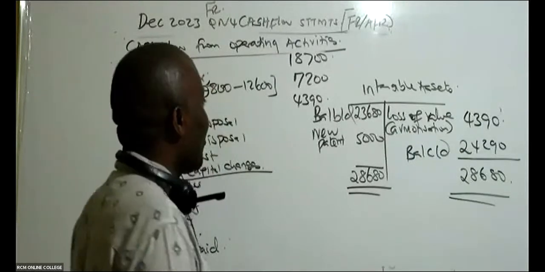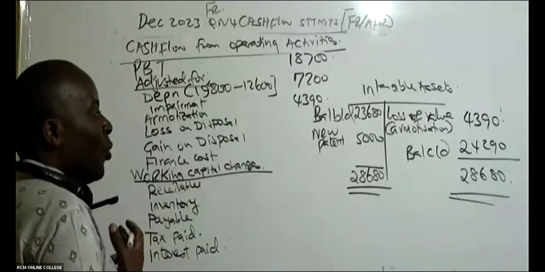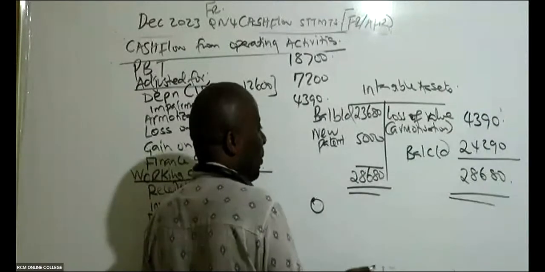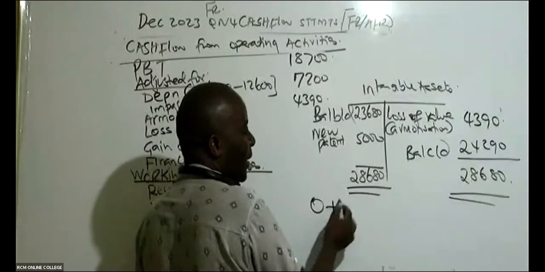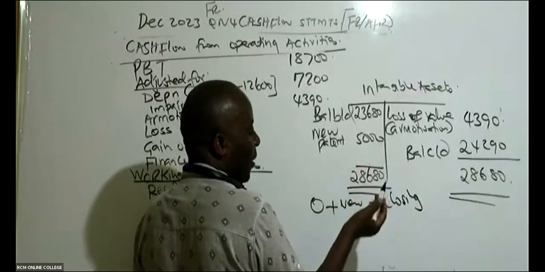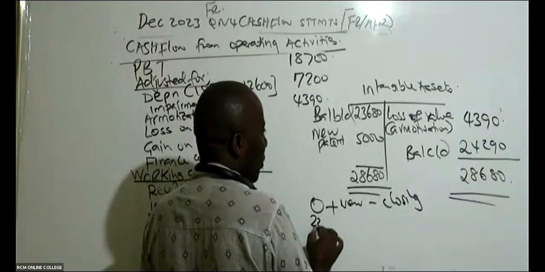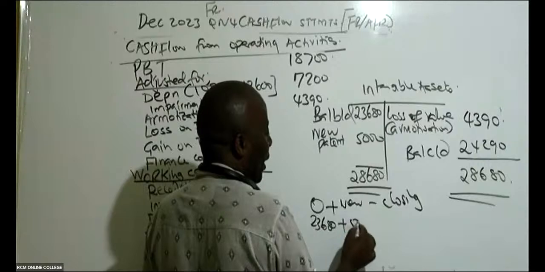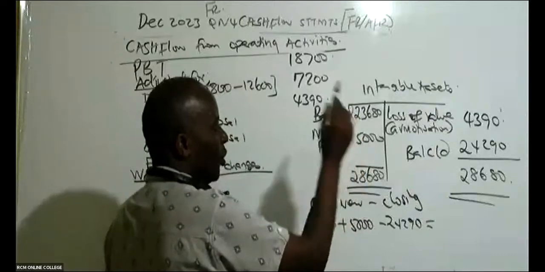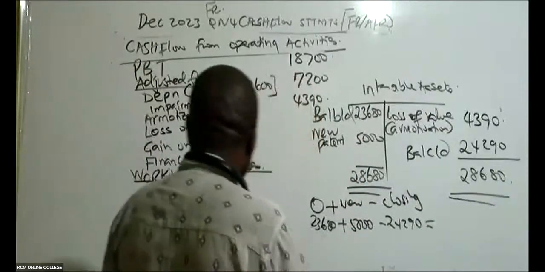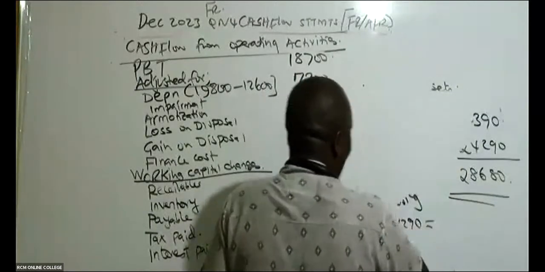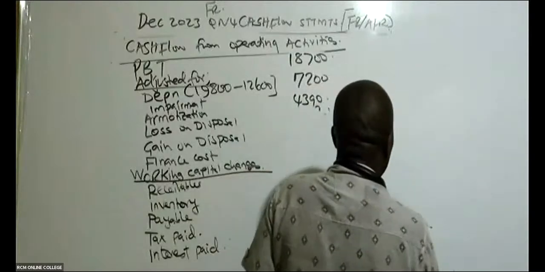Yes, all right. So intangible assets, if I'm the one doing this, I would have taken the opening balance, plus the new that you have added here, minus closing. I would have easily gotten that amortized amount. So I would have said opening is 23,680. I add anything new that I acquired, 5,000, minus closing of 24,290. I would have easily gotten that figure without doing this T account. But for now, at the very beginning, we must rely on those T accounts.